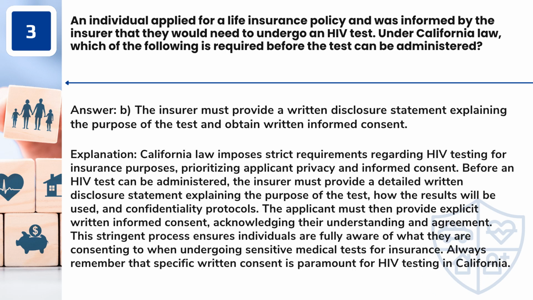Answer: B. The insurer must provide a written disclosure statement explaining the purpose of the test and obtain written informed consent. California law imposes strict requirements regarding HIV testing for insurance purposes, prioritizing applicant privacy and informed consent. Before an HIV test can be administered, the insurer must provide a detailed written disclosure statement explaining the purpose of the test, how the results will be used, and confidentiality protocols.